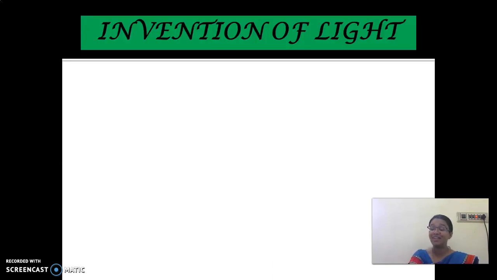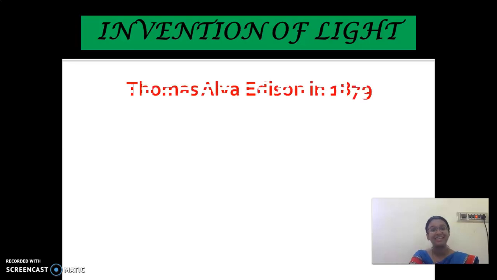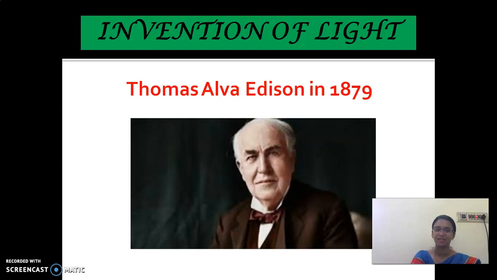Okay. Invention of light. Who invented light, children? That is a bulb. Who is that? Yes. Thomas Alva Edison in the year 1879. Who invented light? Thomas Alva Edison in the year 1879. Look at here.